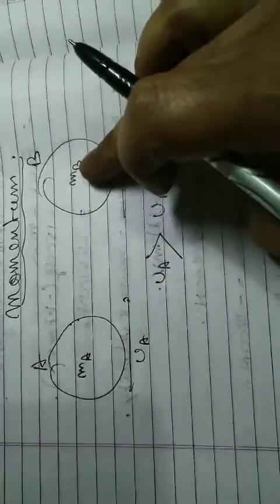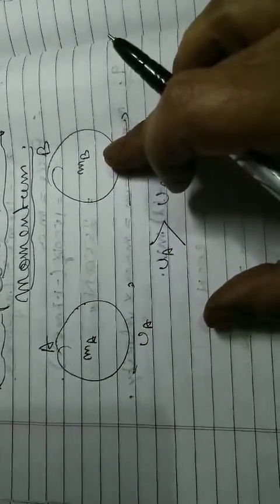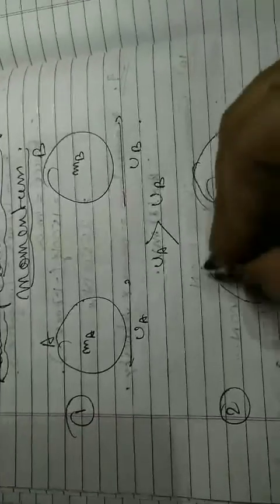Suppose this is traveling at 60 km per hour and this is traveling at 40 km per hour. So at some time this will be colliding with this. Now consider this is the diagram of object A. In the second diagram, at some time these two objects, this one is overtaking, so it is colliding. Since they are moving in the same line, they will collide. This is object A and this is object B.